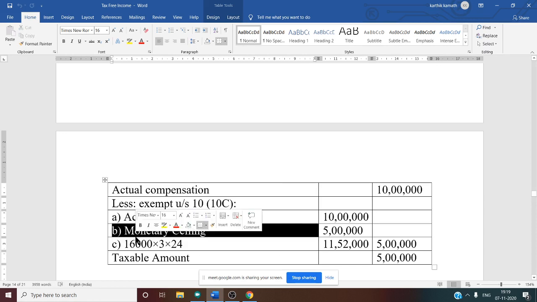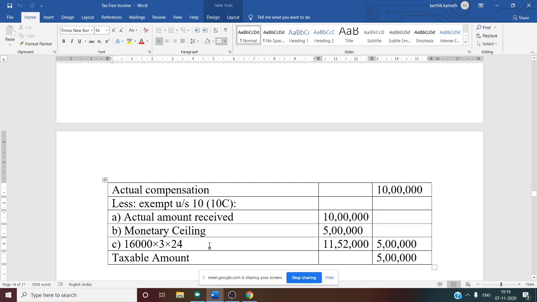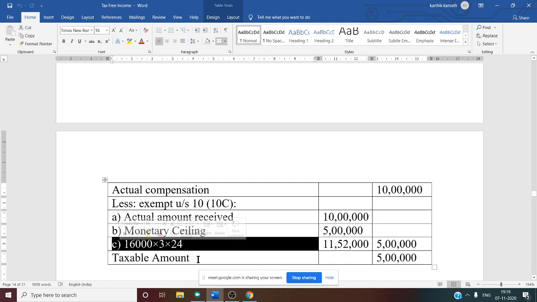Monetary ceiling is nothing but a statutory limit for voluntary retirement. That is set up by the government of India. That is 5 lakh. Next there is a rule. What is this rule? Last drawn salary into 3 into completed years of service.